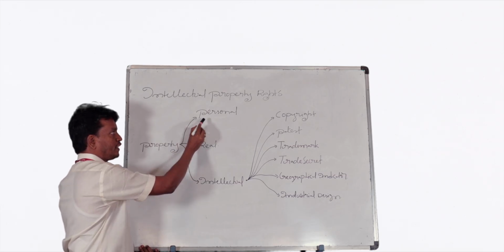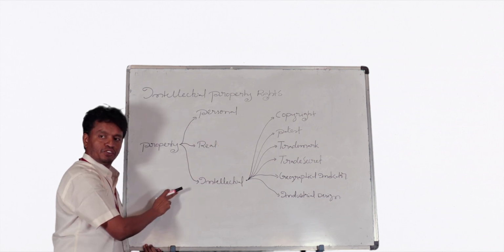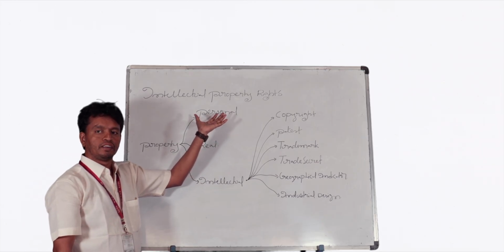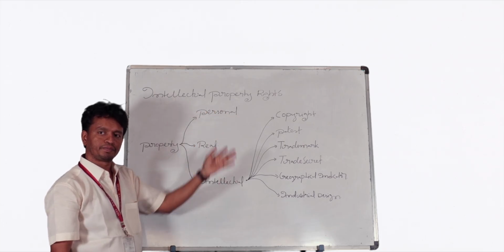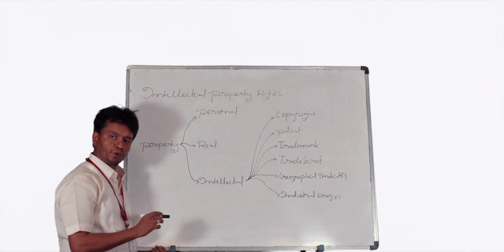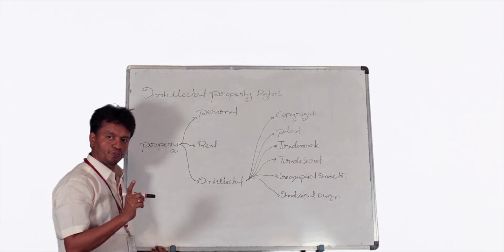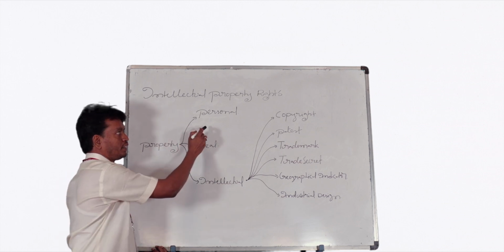Property can be classified into three categories. Number one, personal property. Number two, real property. Number three, intellectual property. Personal property is a property which comes from your parents, parental organizations, or your father. Suppose your father has 1 crore rupees. With 50 lakh rupees, he purchased one gold item. Suppose he gives that gold item to you. That's not your property. That is your father's property, and that is known as personal property.